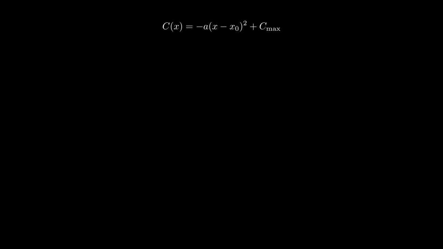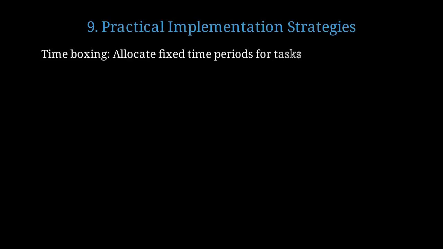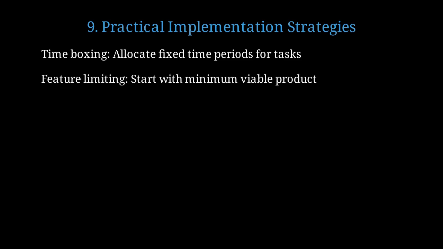Mathematically, creativity as a function of constraint level follows this parabola equation, with maximum creativity at x0, the optimal constraint level. Now let's discuss practical strategies for implementing productive constraints. Time boxing means allocating fixed time periods for tasks. For example, limit brainstorming to exactly 30 minutes. Feature limiting means starting with a minimum viable product.